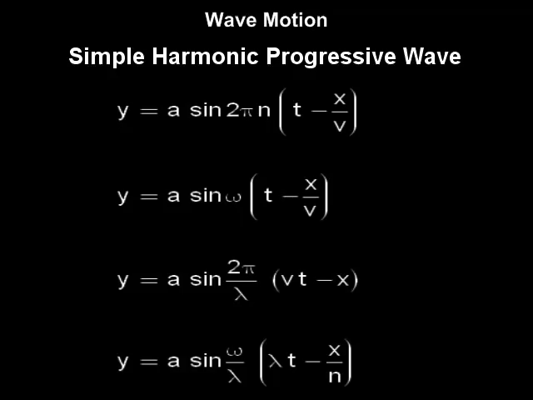Thus, there will be 7 equations representing the same wave in different forms. As a part of CET preparation, it is necessary that the students should know all these 7 forms.